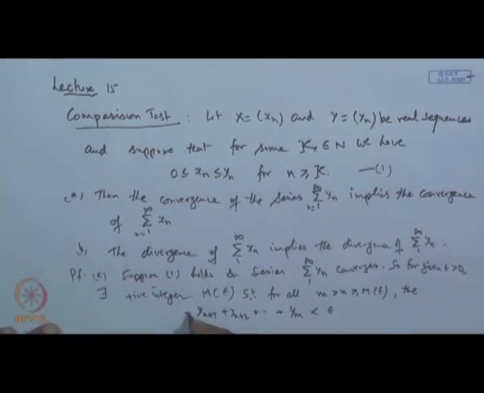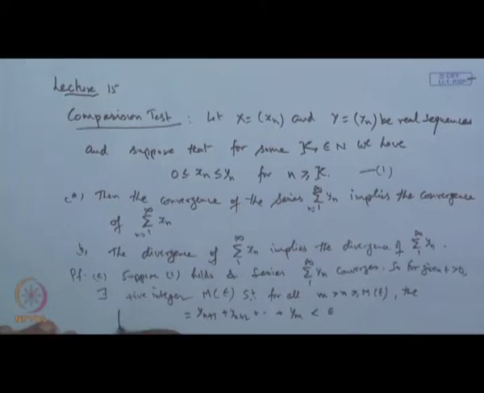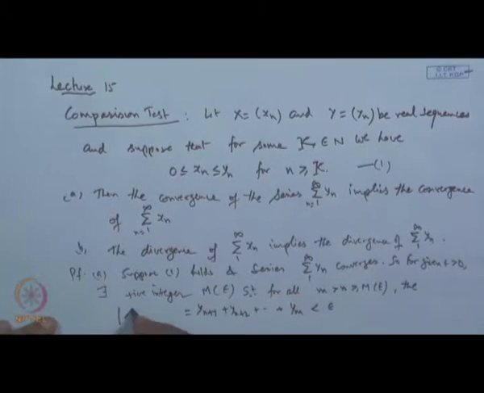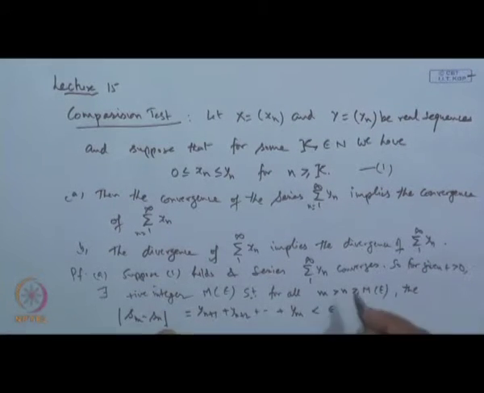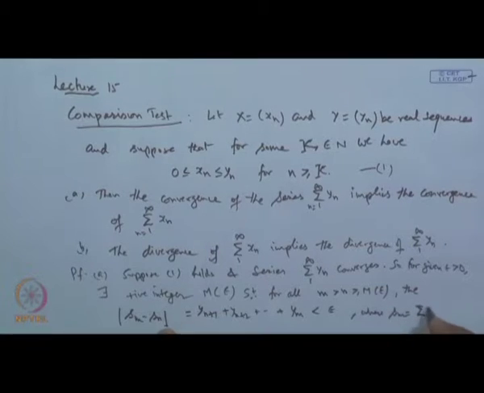Because basically this condition is nothing but S m minus S n, where S m is the sum of y i, i from 1 to m. So, basically this is the Cauchy convergence criterion. Because the series is given to be convergent, by the Cauchy convergence criterion, for any epsilon one can identify a positive integer so that this result holds.